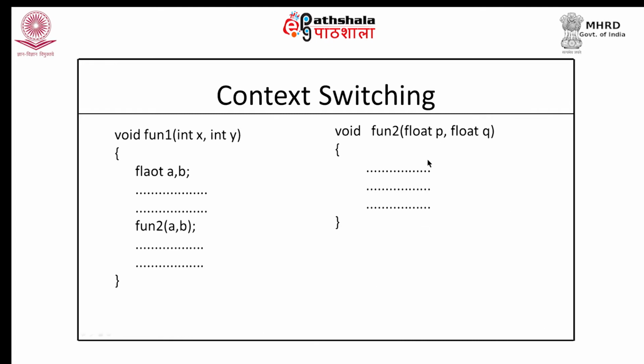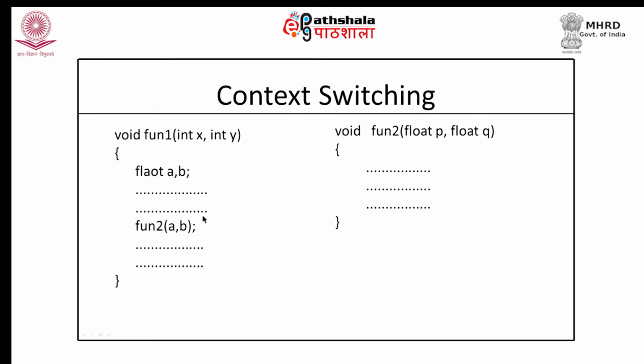Now, what is context switching? Let us say we have a function fun1 and we also have a function fun2, and within function 1 we are making a call to function 2. You know that whenever function 1 is called, control will be shifted to function 1 and the statements of function 1 will start executing. When we encounter this call to another function, the execution of function 1 will be suspended and the control will move to function 2.